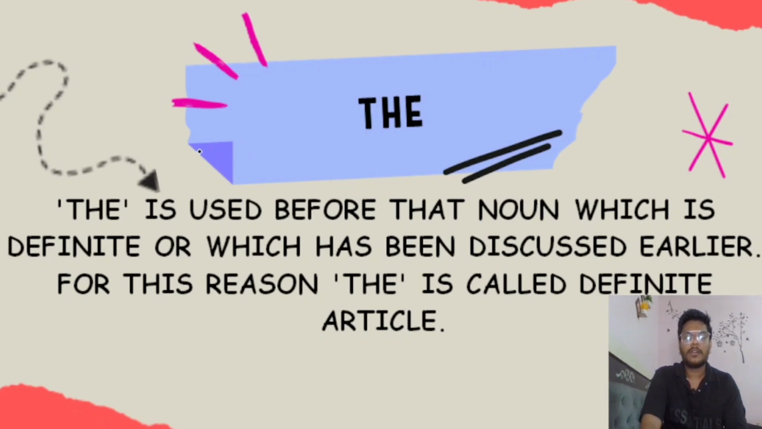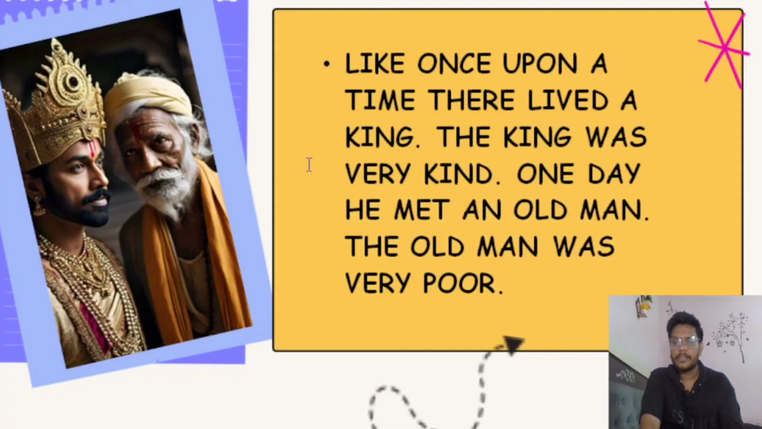Now we learn the article. The is used before a noun which is definite or which has been discussed earlier. For this reason, the is called the definite article. Definite article means when we are aware of the particular thing or noun, then we have to use the article, like the Taj Mahal. We are aware of the Taj Mahal, and Taj Mahal is a unique thing, so we have to use the article.